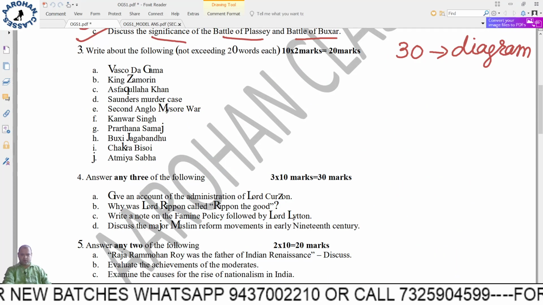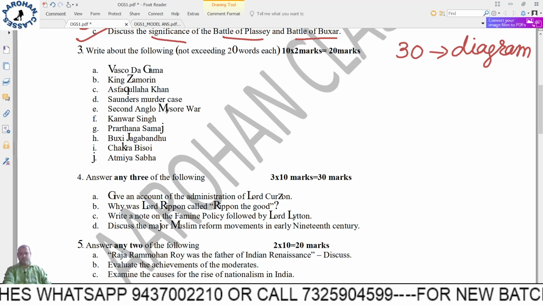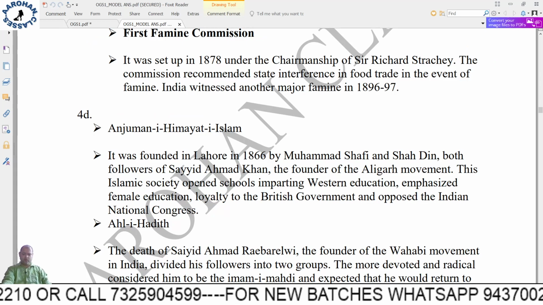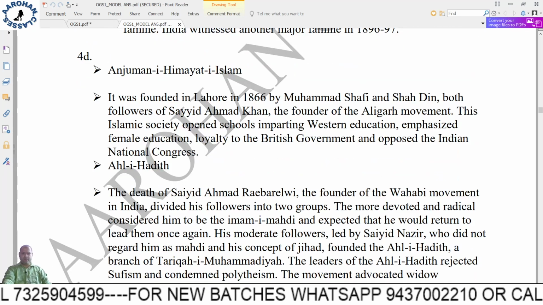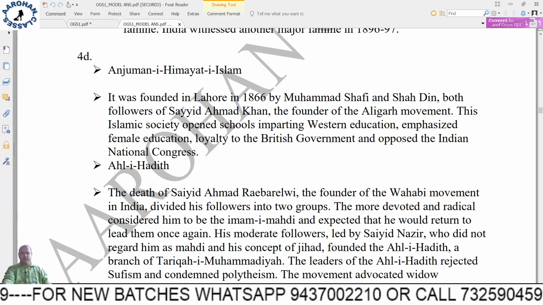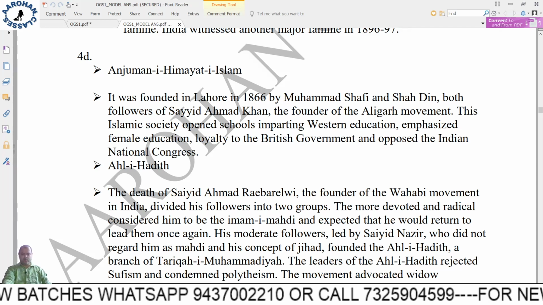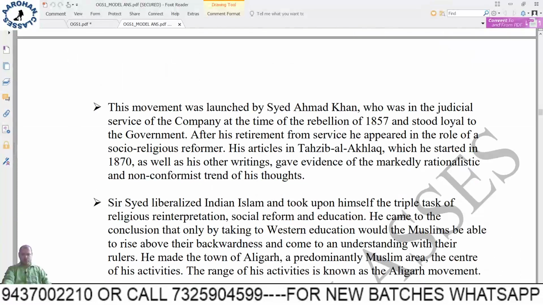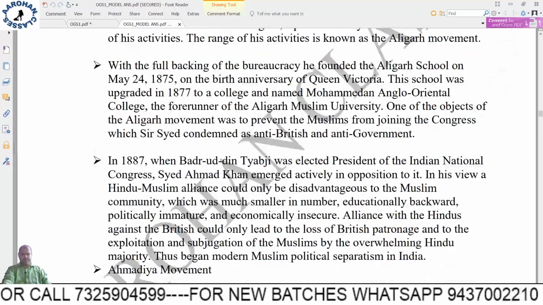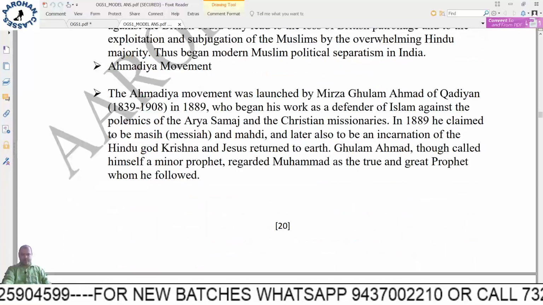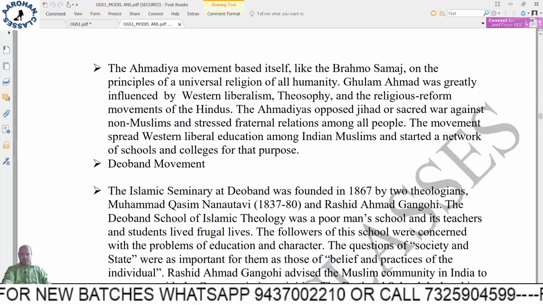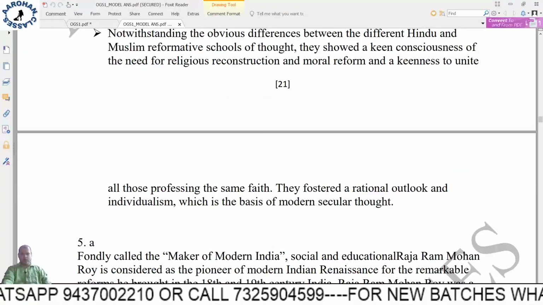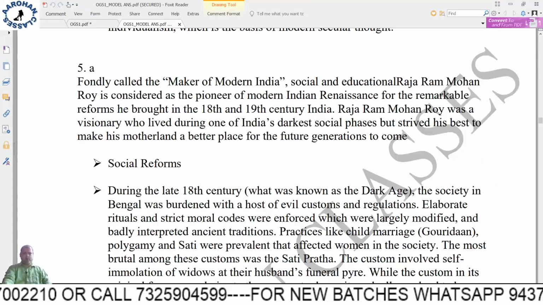Next, discuss the major Muslim reform movements in early 19th century. Very important, these reform movements. Okay, so Muslim reform movements, it is given here. Okay, like Anjuman-e Himayat-e-Islam, Ahle Hadith, the Aligarh movement that generally you know, the Ahmadiyya movement. So these are the things. The Deoband movement. So 5 movements are given. Okay, at least 2 lines about each you can write.